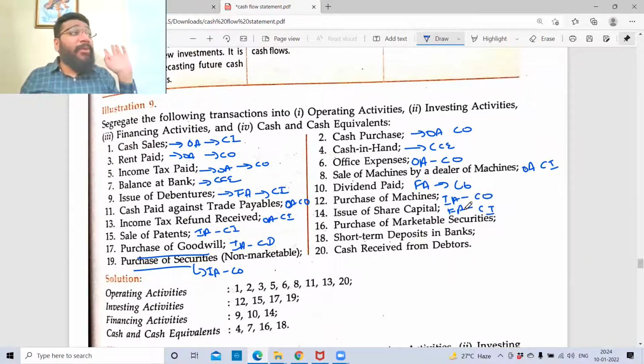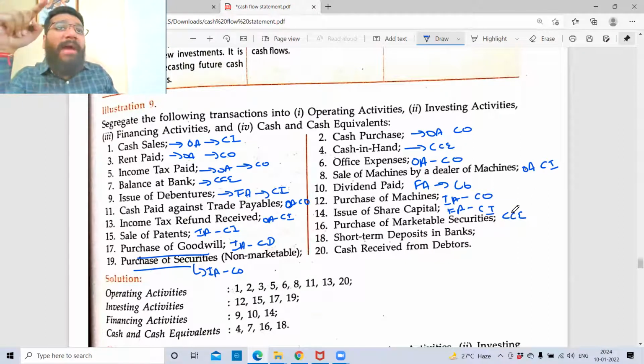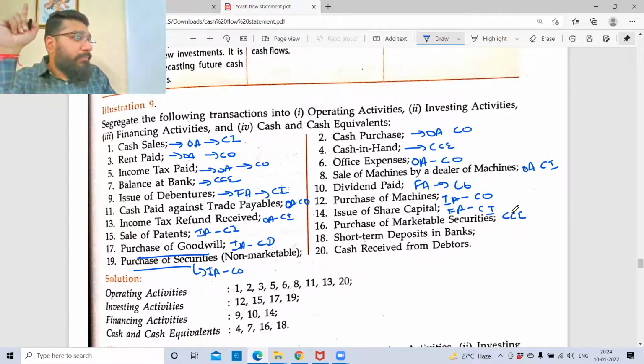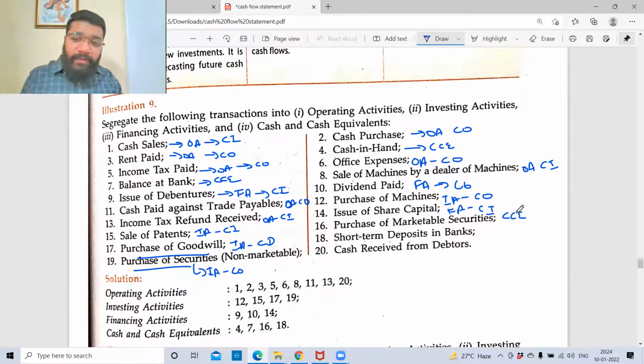Purchase of marketable security. Cash and cash equivalent. Marketable securities means I've made an investment that I can liquidate within 3 months of investment. So that is marketable securities, cash and cash equivalent, so cash outflow. Short-term deposits with bank: cash and cash equivalents.